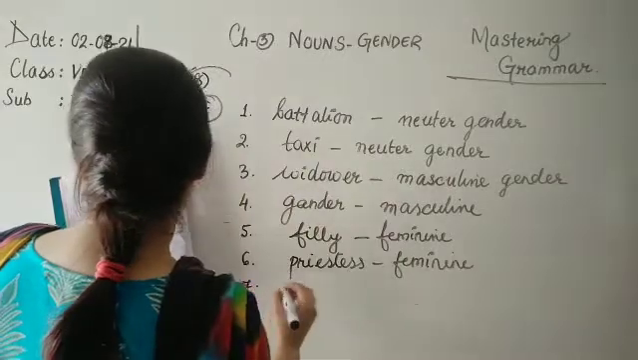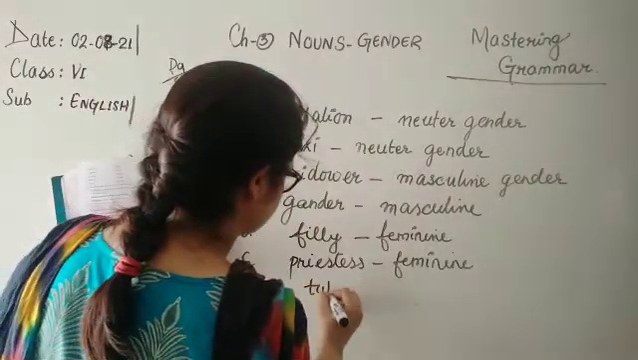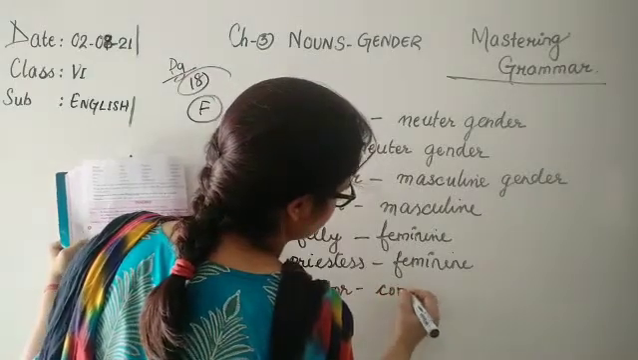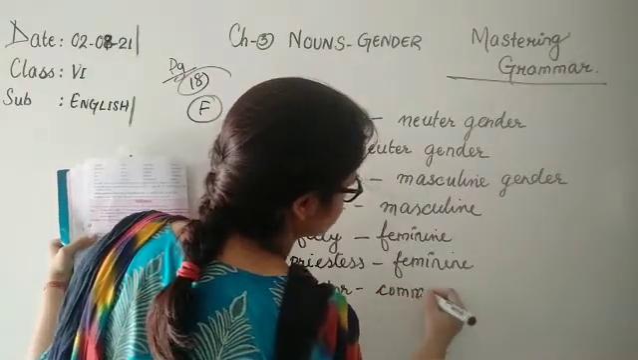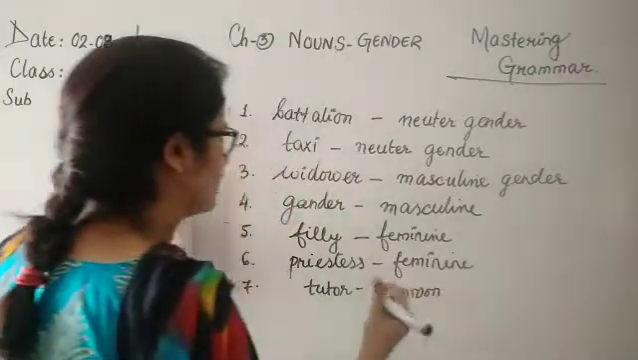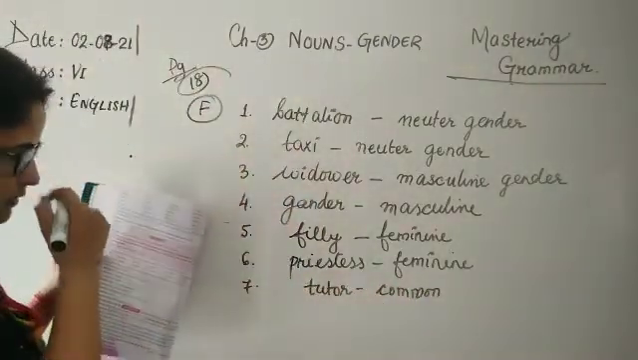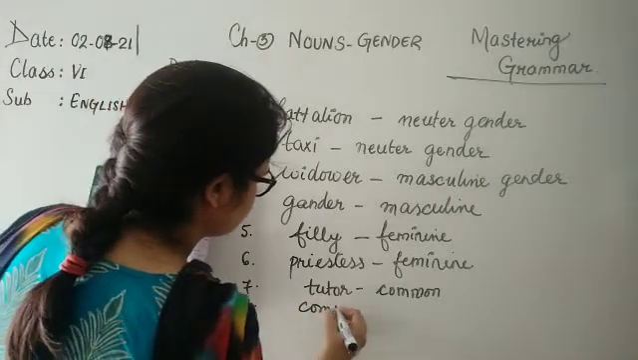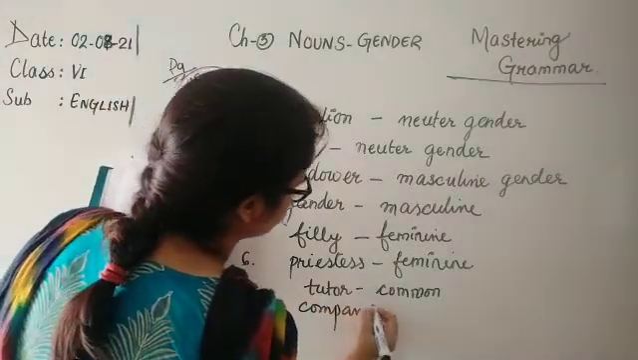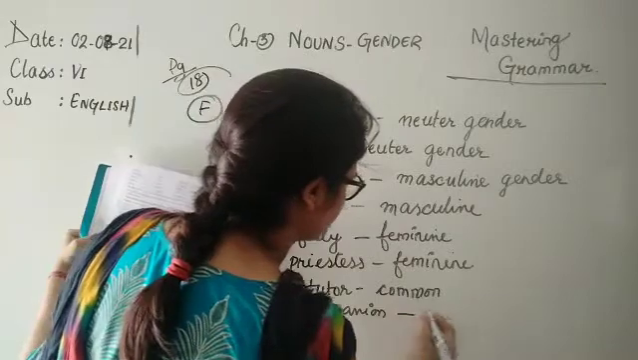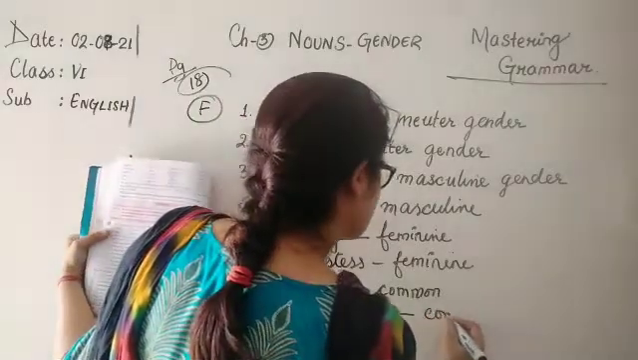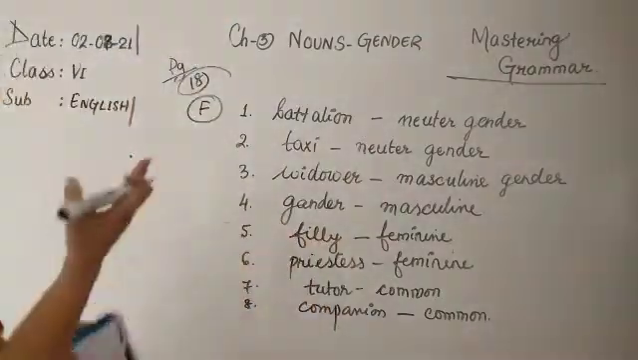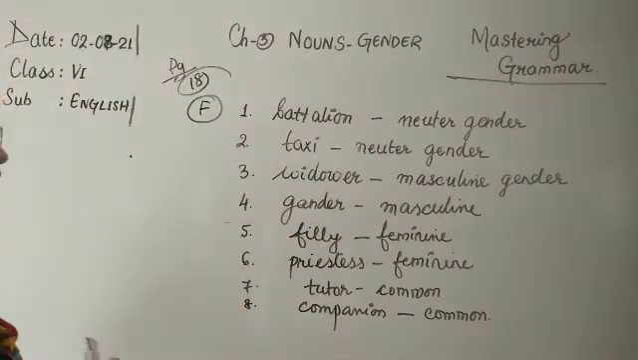Number 7, tutor. This is a common gender because a tutor, one who teaches you, can be a girl or a boy, a man or a woman. Number 8, companion, is also a common gender because companion means friend. We have learned that in Friendly Mongoose. So this is also a common noun. A companion can be male or female. So children, here are your answers.